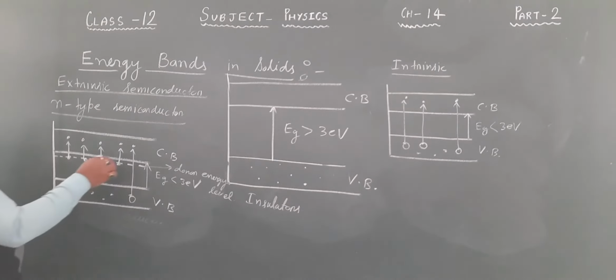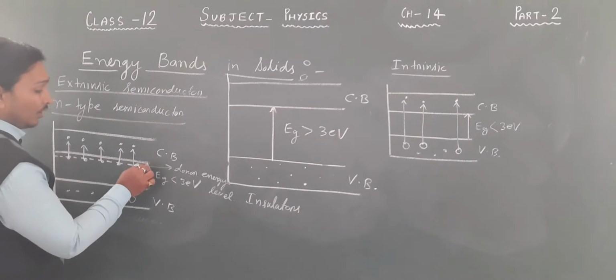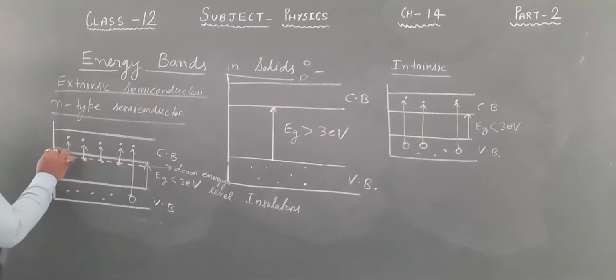Is it clear? The energy gap between this donor energy level and conduction band is actually less than 0.5 electron volt. Okay, it is very small. So electron can easily go from this donor energy level to the conduction band.